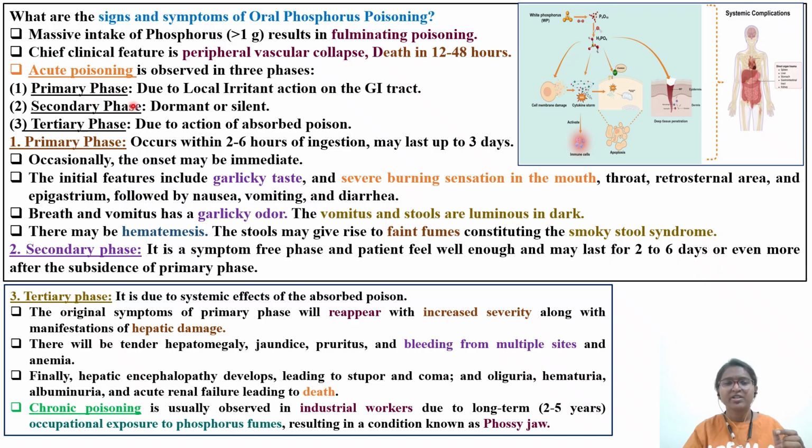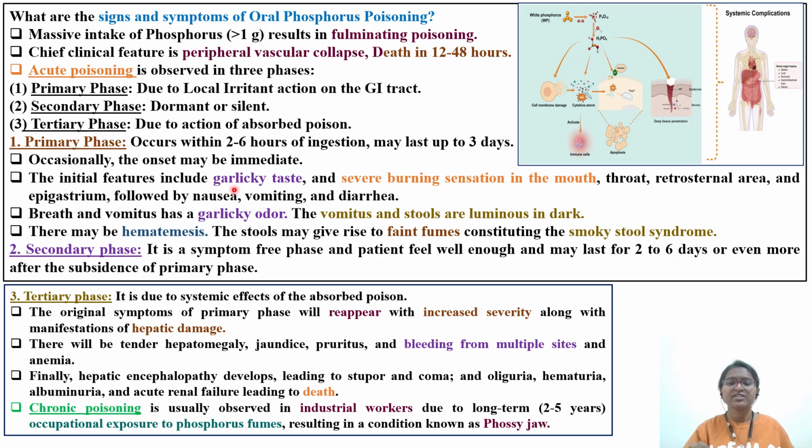The primary phase is due to local irritant action on the GI tract, whereas the secondary phase is dormant and silent, with no characteristic features. The tertiary phase is due to the action of the absorbed poison. The primary phase occurs within 2 to 6 hours of ingestion and lasts up to 3 days. Sometimes the acute poisoning you can see immediately. Initial features include garlic taste.